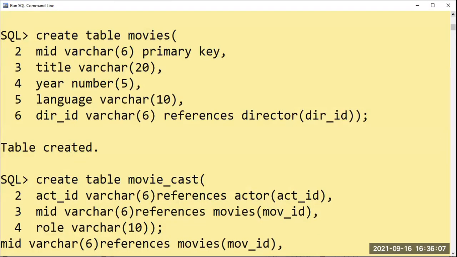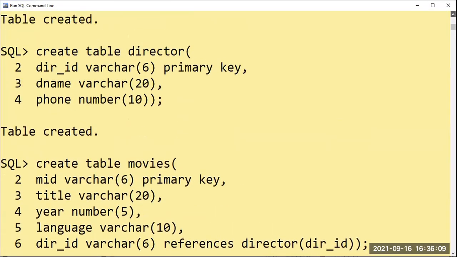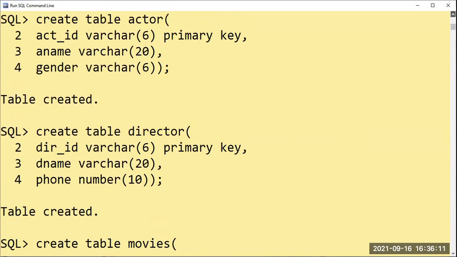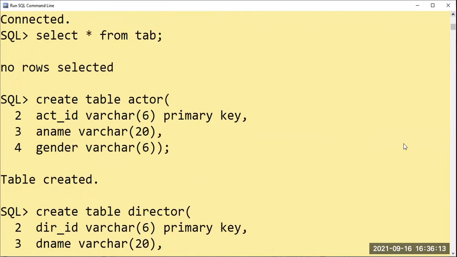I'll show here what all tables are there. Only for one of the tables I have created a mistake, so not to worry. So here is my first table. Create table actor, act_ID varchar 6. I mean 6 is the size here, and I have mentioned it as a primary key.